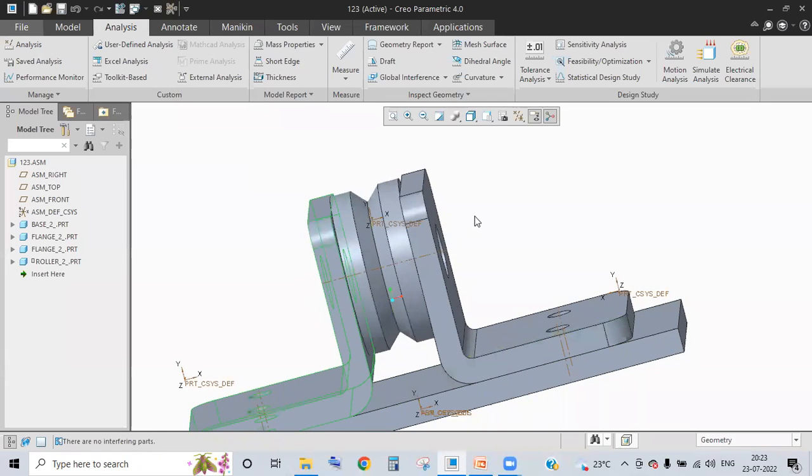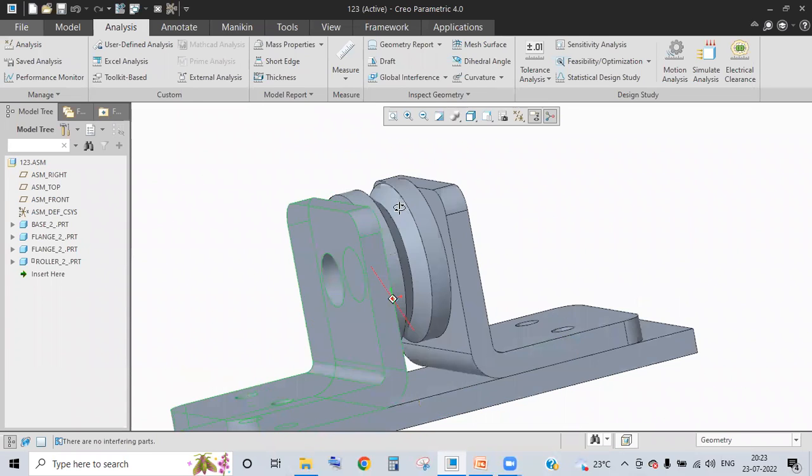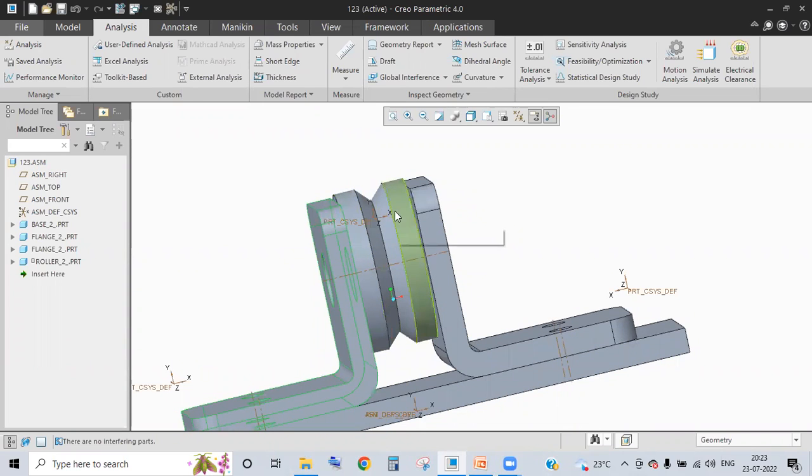So now what we want to do is try to create some clash. That means I'll try to edit this component at assembly level itself. Technically, we are doing top down now. Bottom up, sorry, bottom up.